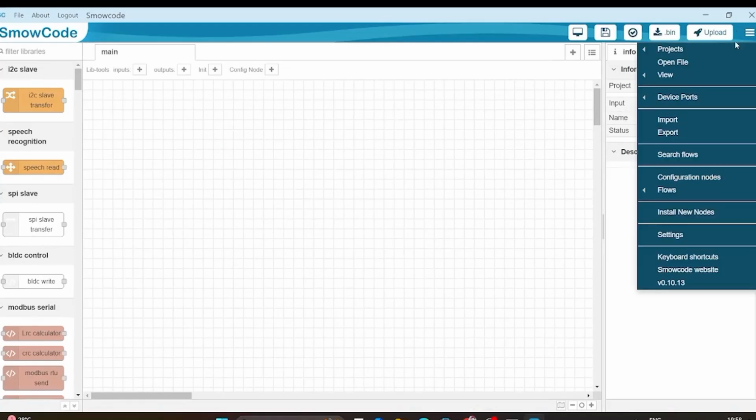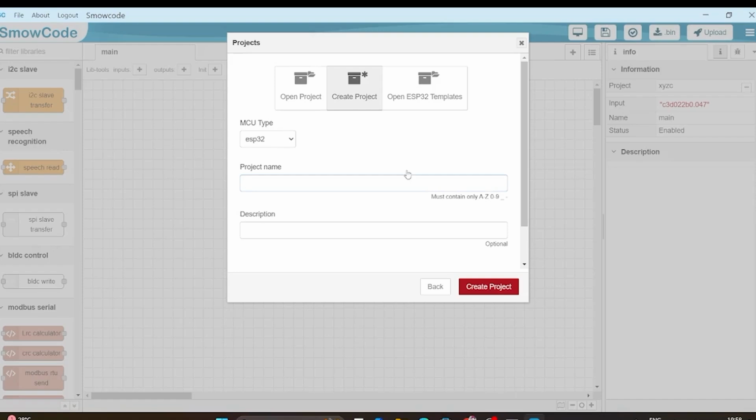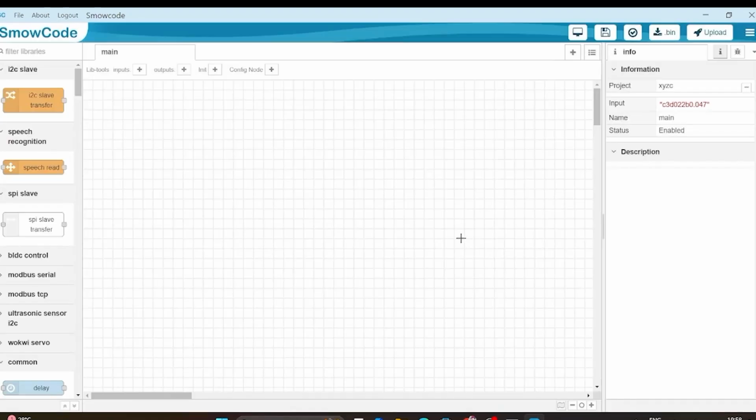In the right hand corner we see project new. Then type your project name, digital alarm clock, or anything you want. Don't leave any space, just use underscore. Then click on create project.